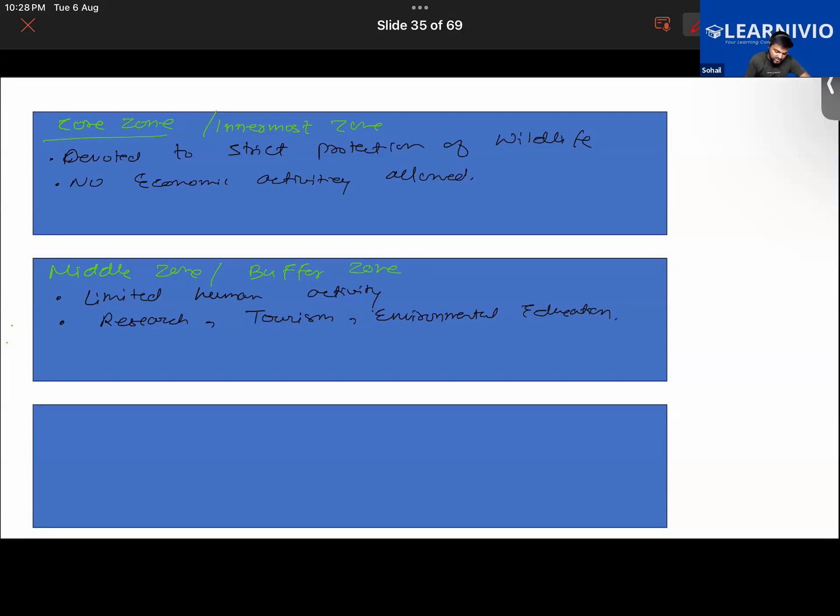Then we have the third zone called the outermost or the transition zone. Look at this diagram.